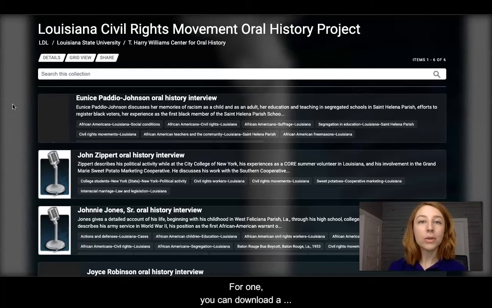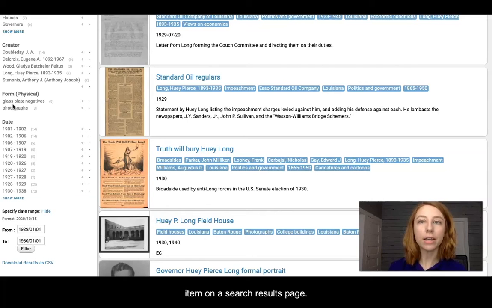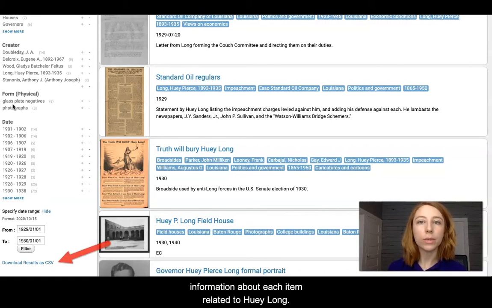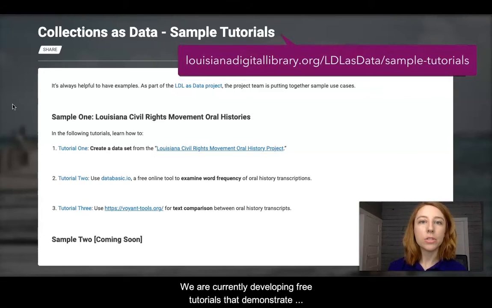For one, you can download a spreadsheet containing the information connected to each item on a search results page. For example, if you search the LDL for Huey Long, you can then download the information about each item related to Huey Long. We are currently developing free tutorials that demonstrate ways you might use that data.